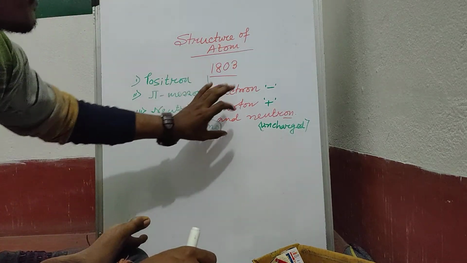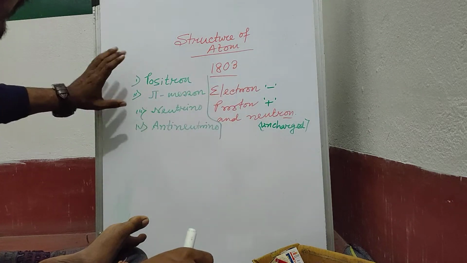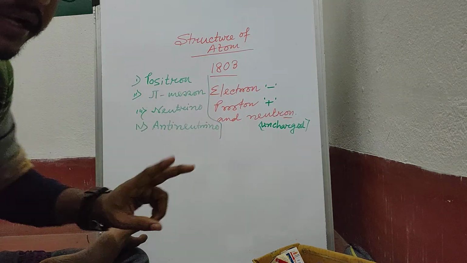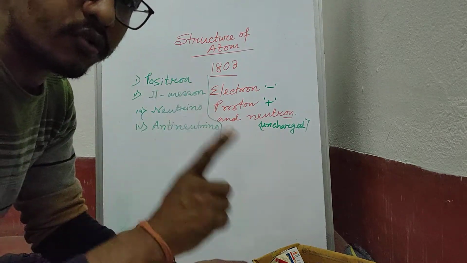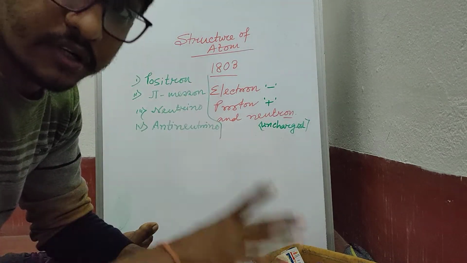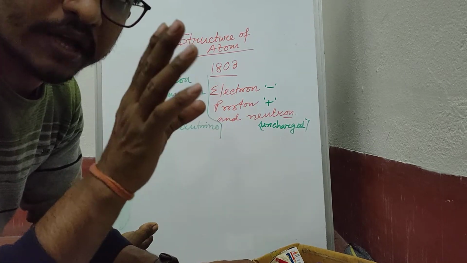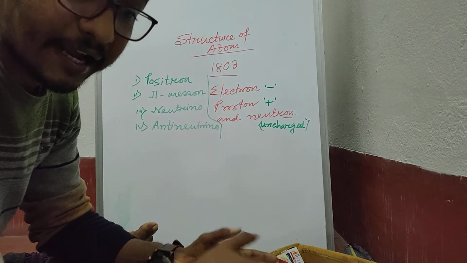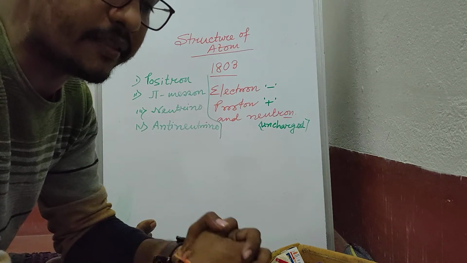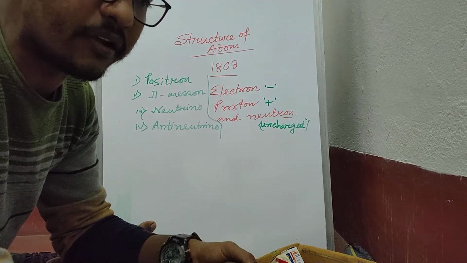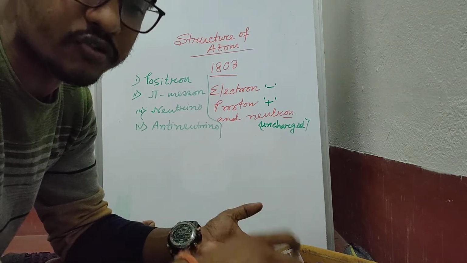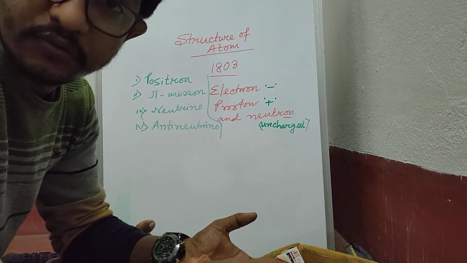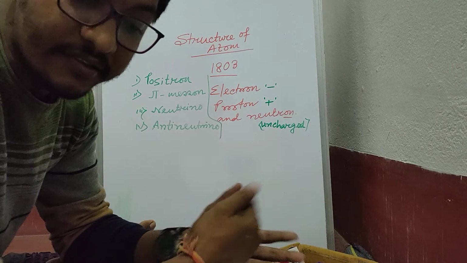Not only that, along with the stable and unstable particles, there are two composite particles also present. One is known as deuterium or deuteron, and the second one is known as alpha particle. That means several particles are present inside an atom. That's why Dalton's atomic theory is totally wiped out on that basis.